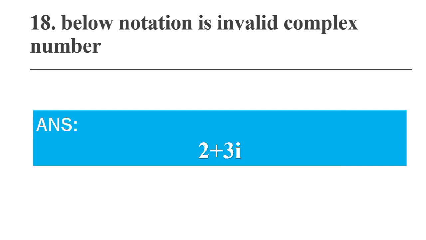Which notation is an invalid complex number? 2 plus 3i is invalid. Okay, so if you look at this as per mathematics, this is absolutely right because complex numbers can be written as x plus yi or x plus iy. But in Python, we don't use i. Instead of i, we have to use j. So as per Python, 2 plus 3i is invalid.